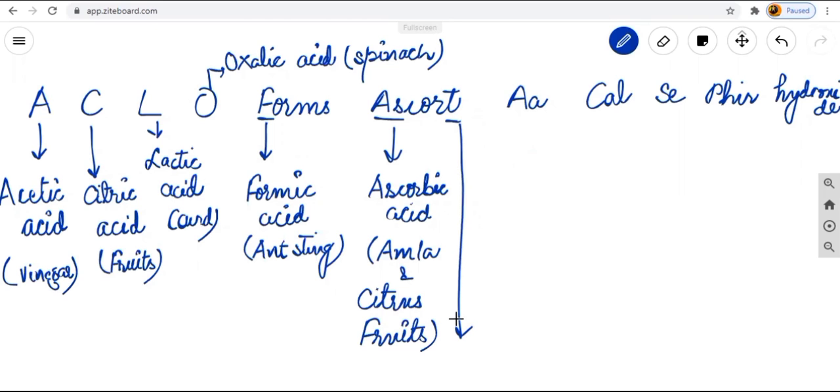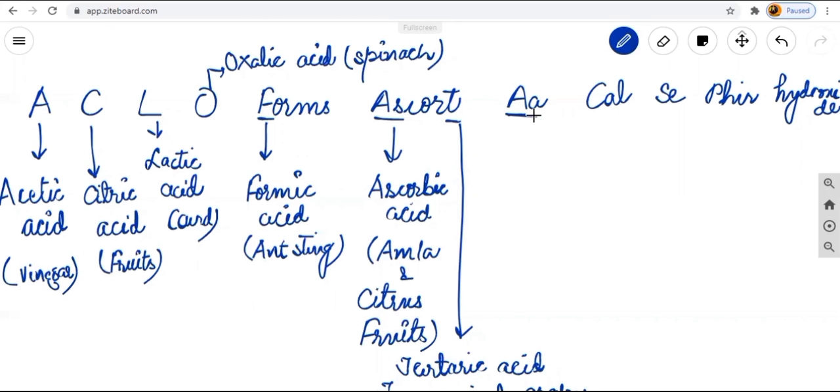T stands for tartaric acid. Tartaric acid is always found in tamarind, grapes, and raw mangoes, etc.